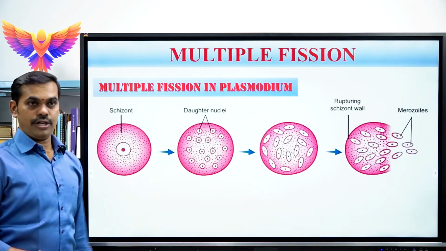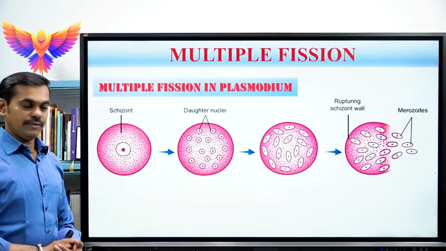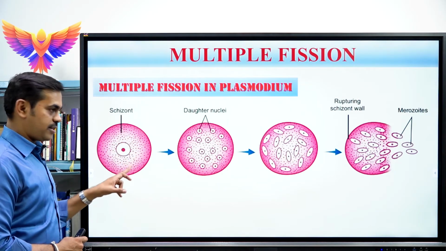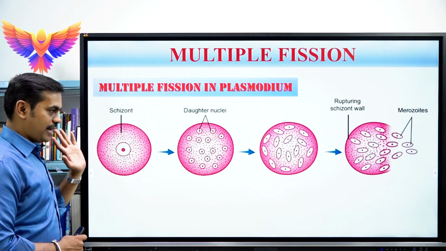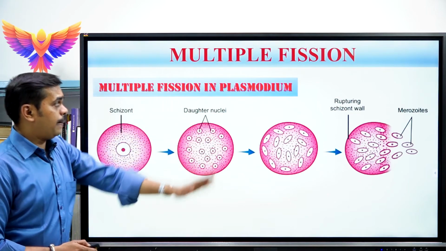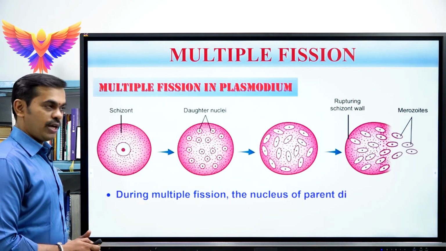See, look at this picture. This is the Plasmodium. This is a single Plasmodium. This is the nucleus. Exhausted RBC. We call it as exhausted RBC. So here, cytoplasm is there. Protein granules will be present. See, during multiple fission in Plasmodium, what happens?